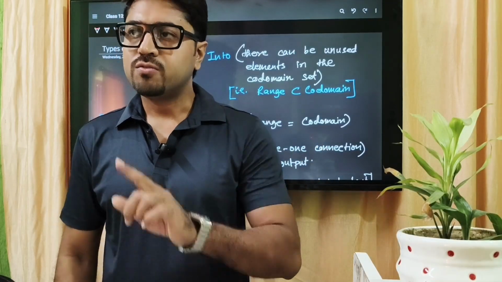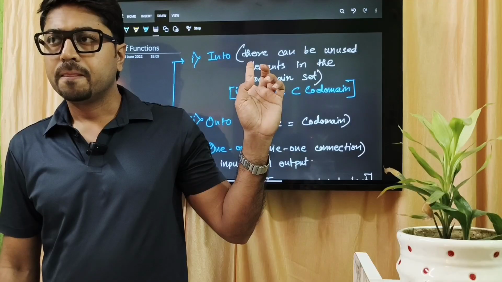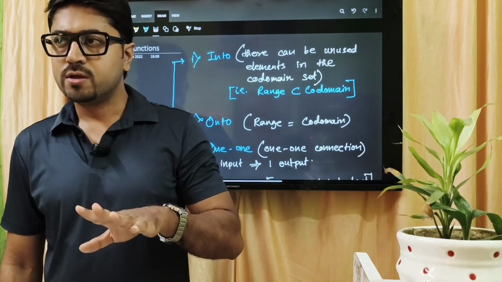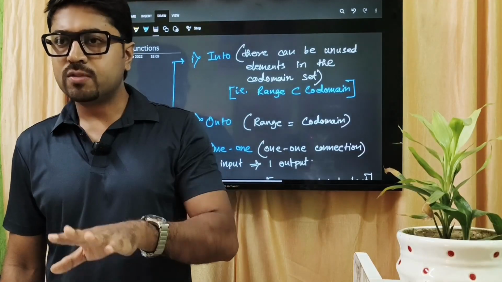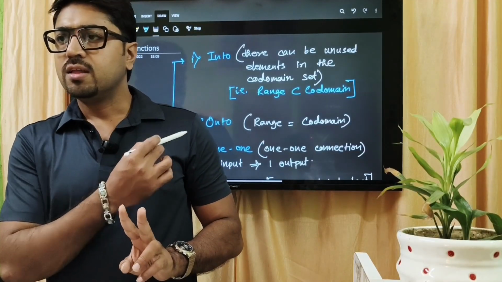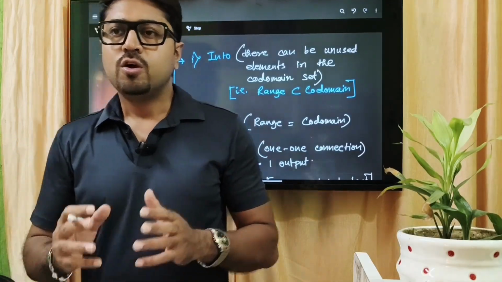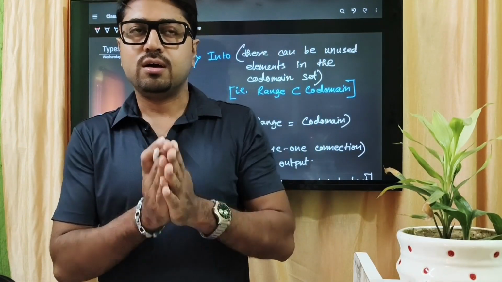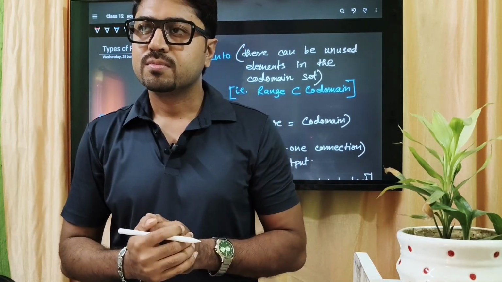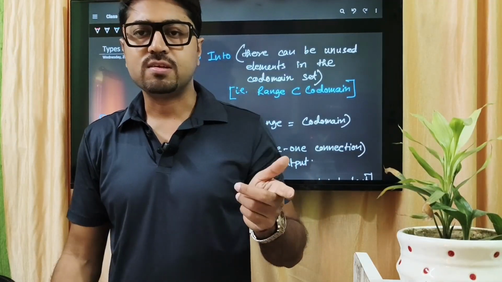So what are the conditions? First condition is what you have just seen right now: all the elements of the domain set must be used. And the second condition is, as you saw in the diagram, every input should have a unique output. That means there should not be any element whose output is different. For any input there cannot be multiple outputs. As simple as that, okay?